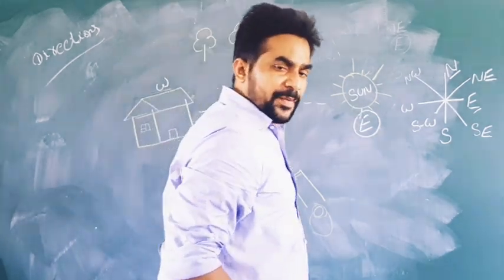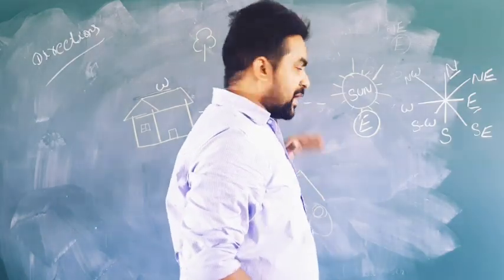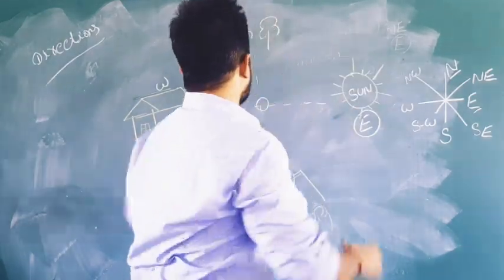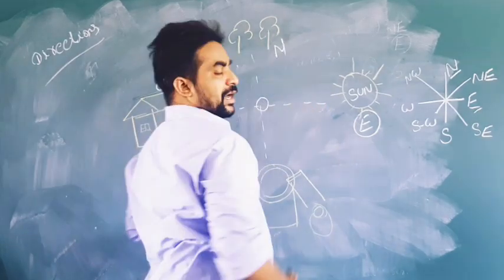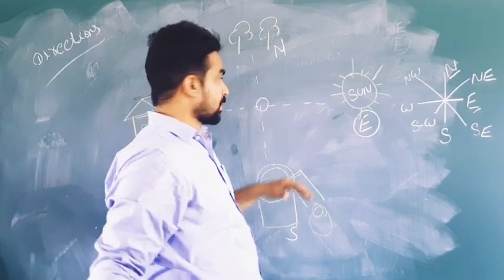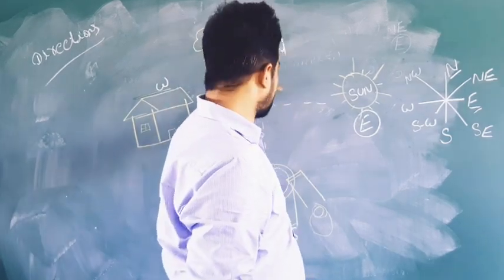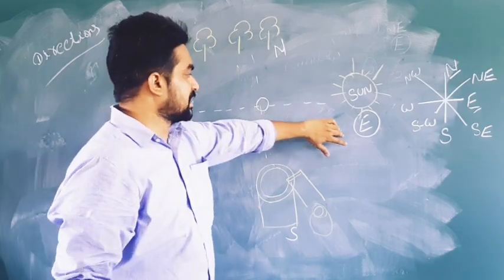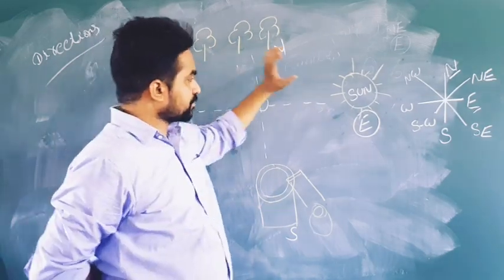The left side of me, this is the left hand, is called north, and the right side is called south. Left side is north and right side is called south. See, these are the four directions.